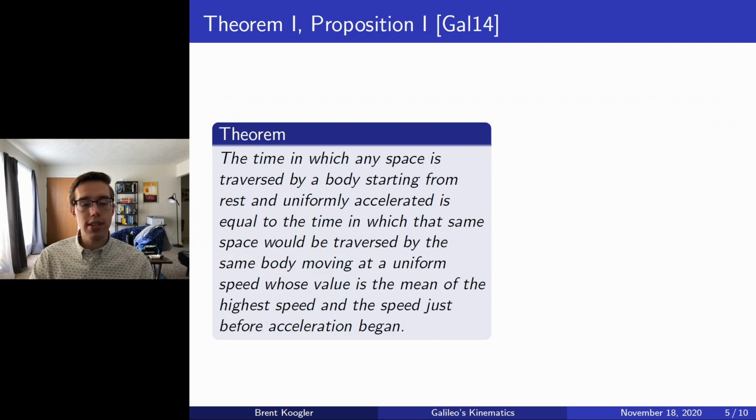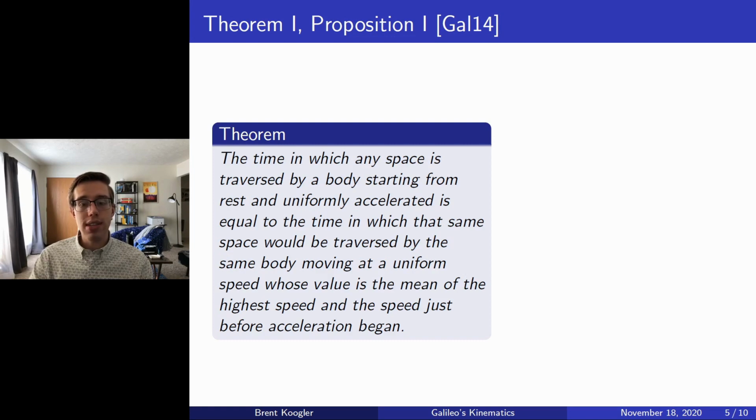So his theorem reads, the time in which any space is traversed by a body starting from rest and equally accelerated is equal to the time in which that same space would be traversed by the same body moving at a uniform speed whose value is the mean of the highest speed and the speed just before acceleration began. So basically he's saying that if we have an object being uniformly accelerated through time, then the displacement could be equivalently described by the average velocity over that same time interval.